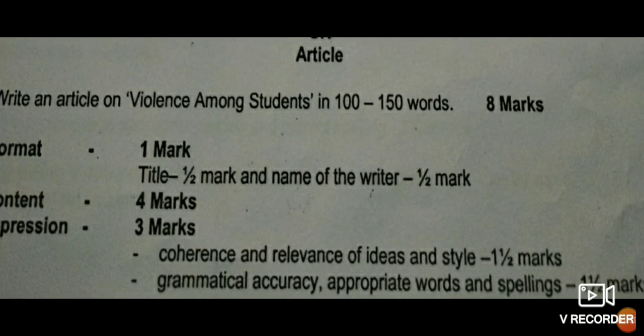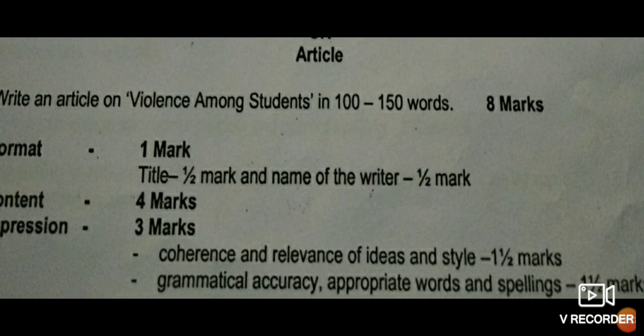Now the marking scheme for class 10 students. They have an article of 8 marks. Their article carries 8 marks. Format carries 1 mark, which means half a mark for the title and half a mark for the writer's name. After that, content also carries 4 marks. In the same way, class 12th and class 10th are the same. Content carries 4 marks. Expression carries 3 marks, and these 3 marks are divided into two parts, that is 1.5 and 1.5.